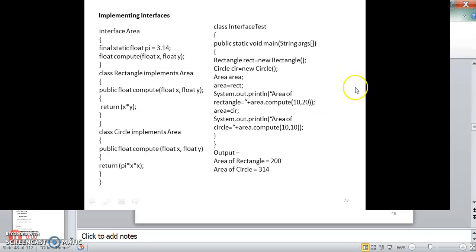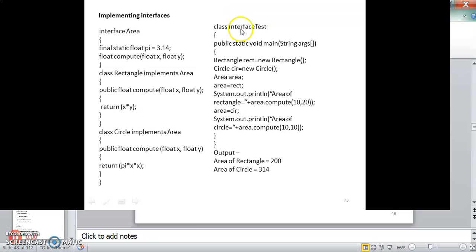So implementing interfaces, here is one example. Interface Area: you can see inside the interface only a final data field is there, the final data field variable is PI 3.14, and an abstract method compute. Compute takes float x and float y, two floating point arguments. Then class Rectangle implements Area. So this is a class which implements the interface, and inside that class I am defining public compute, which returns x into y, whereas Circle, which implements the interface, returns pi x squared.